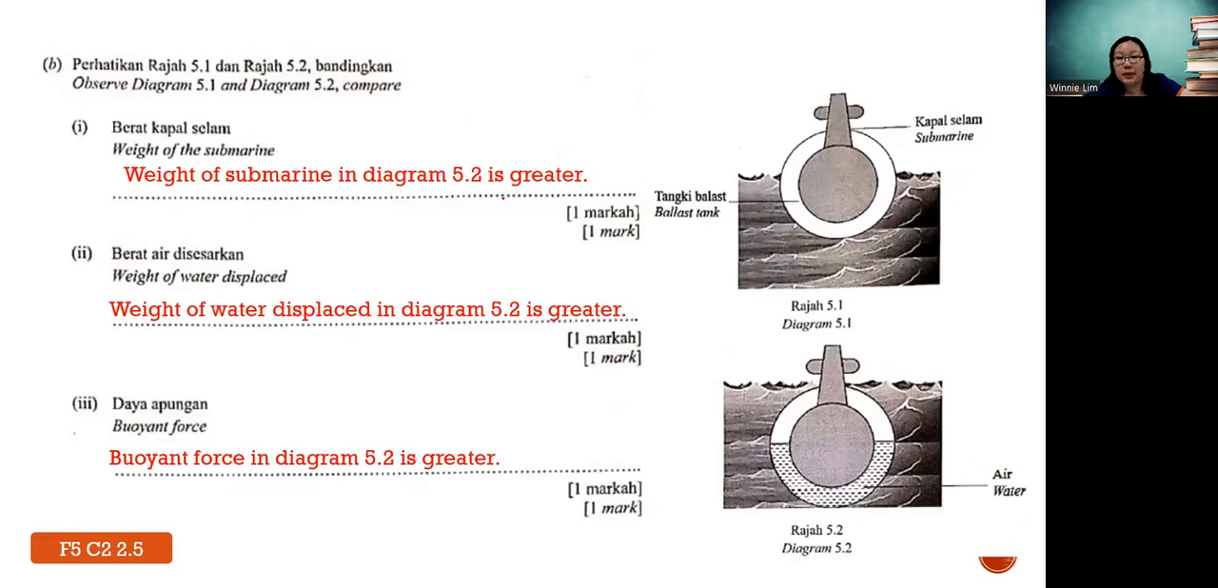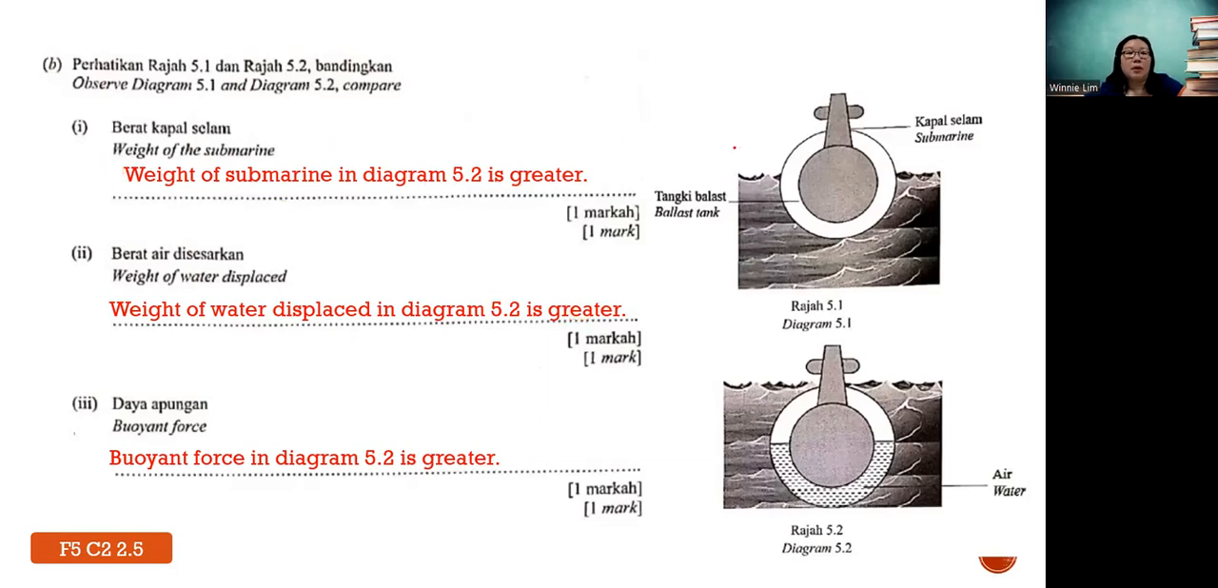Weight of submarine in diagram 5.2 is greater, weight of water displaced in 5.2 is also greater, and buoyant force in diagram 5.2 is greater. Yeah, you can use the term greater, or you can use the symbol, 5.2 more than 5.1. Yes, this symbol is accepted. Again, you need to write the full term, make it a habit. Do not just write 5.2 more 5.1. Because when you use shortcuts, sometimes the answer is not complete. So it may cause you to lose marks.